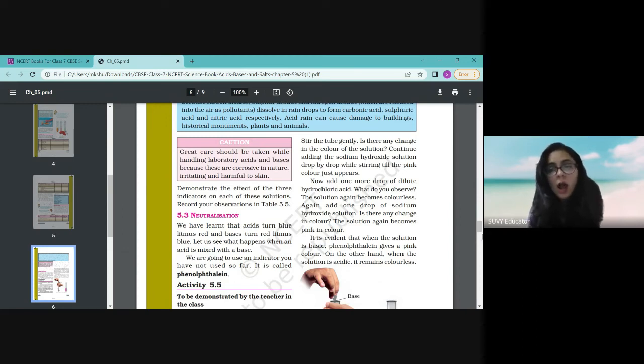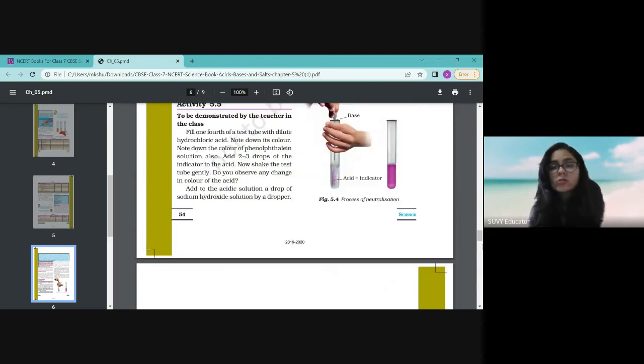So how are salts formed? Salts are formed by the neutralization reaction of acids and bases. Okay, and this particular reaction is known as neutralization reaction. So this is the process of neutralization.